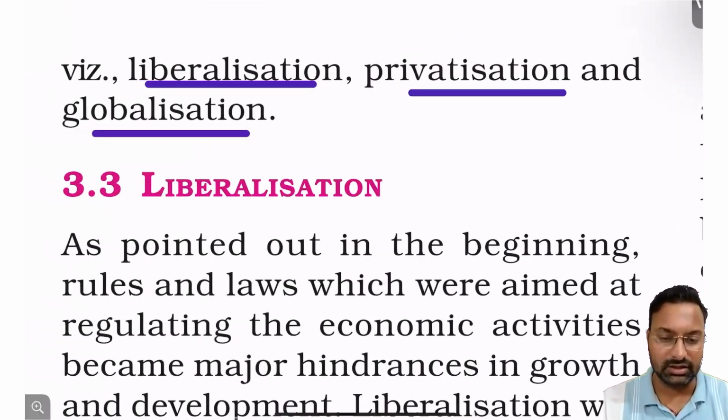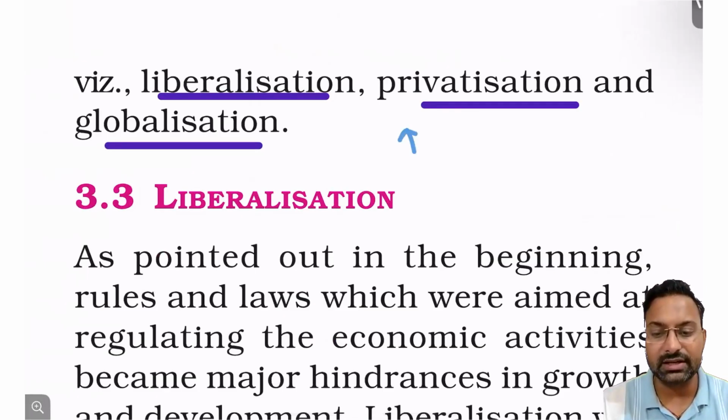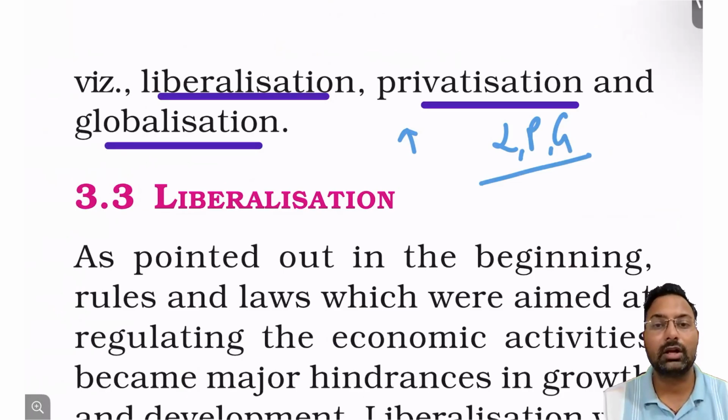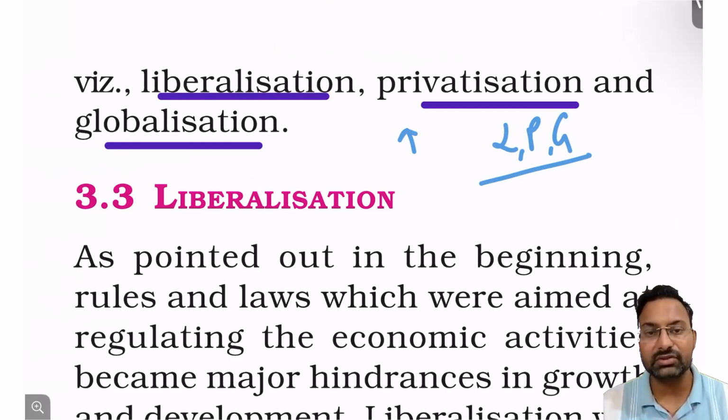We will be telling you about these one by one. These reforms were, as we have already discussed, called the LPG reforms, that is liberalization, privatization, and globalization reforms, right? So what is the meaning of liberalization, privatization, and globalization? Then we will consider that now.